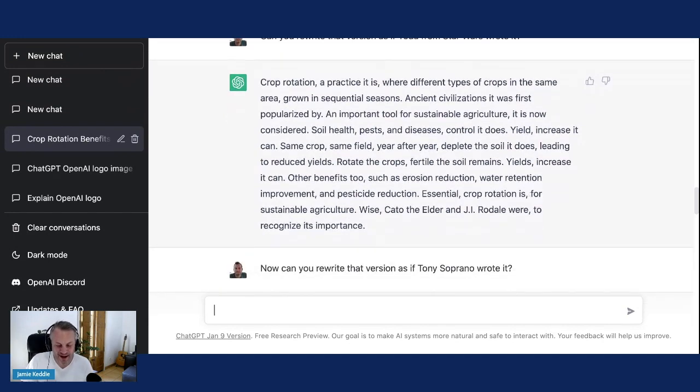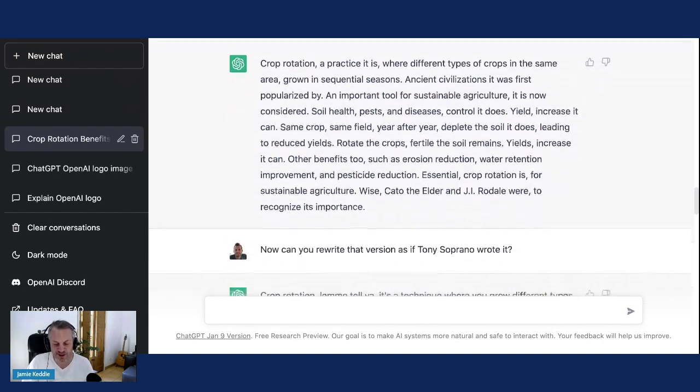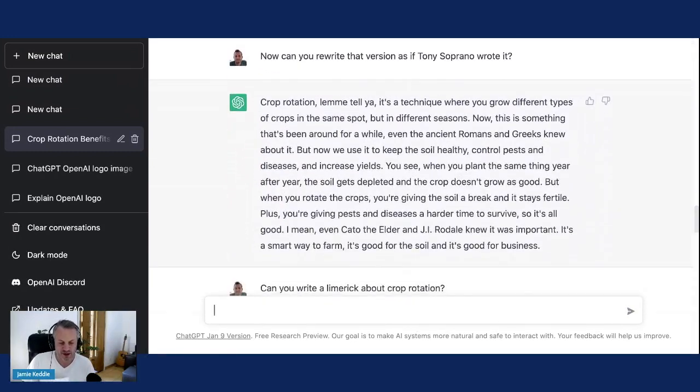Now, can you rewrite that version as if Tony Soprano wrote it? My favorite gangster of all time. Crop rotation, let me tell you, it's a technique where you grow different types of crops in the same spot.